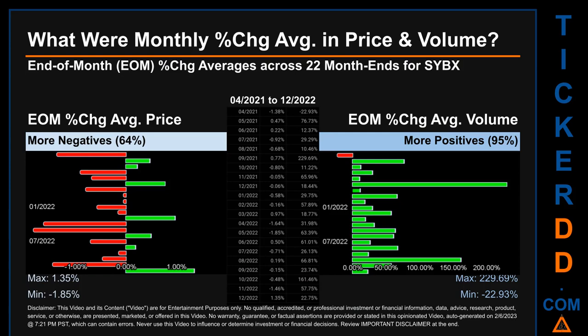Price saw an end-of-month max of 1.35% in average percentage change along with a minimum of -1.85%. For volume, the maximum and the minimum monthly percentage change were respectively 229.69% and -22.93%.